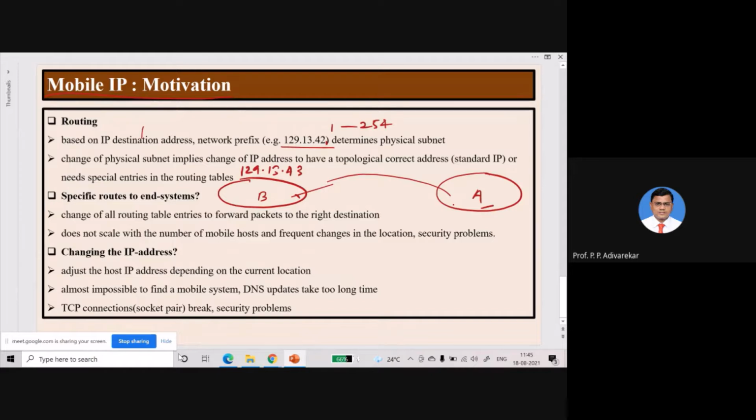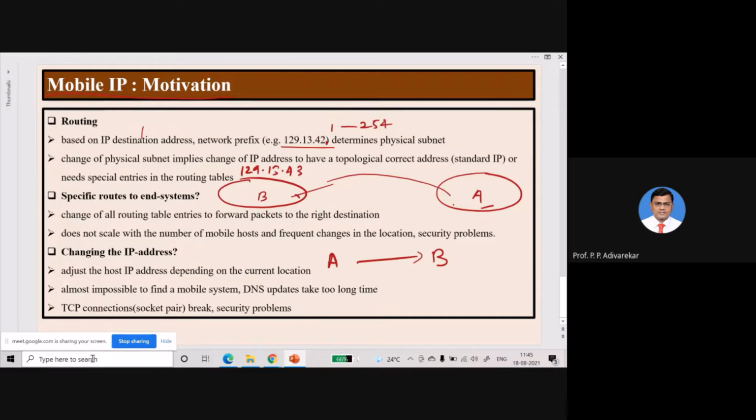But how will the sender know that the receiver has changed its IP address? Suppose there is a sender A, who is trying to send a packet to B. Now B has moved from one subnet to another subnet. Now how will the sender know that its IP address is changed? So that is the question, and that is almost impossible to solve.